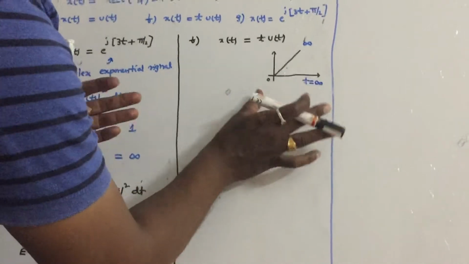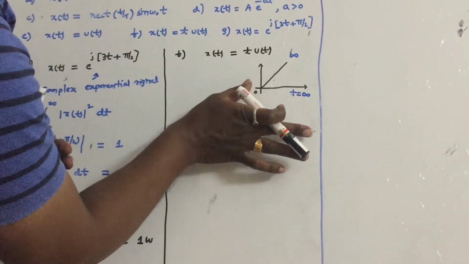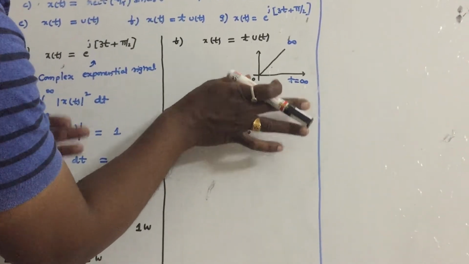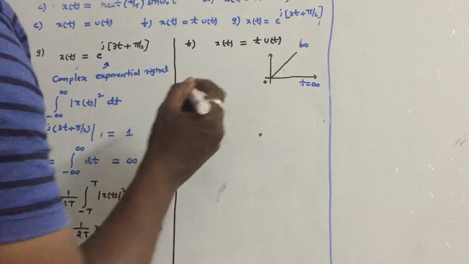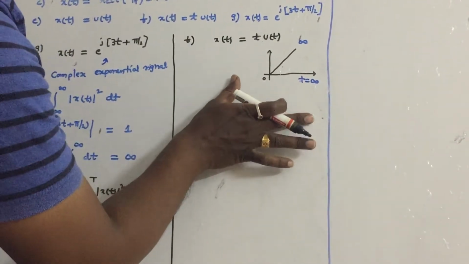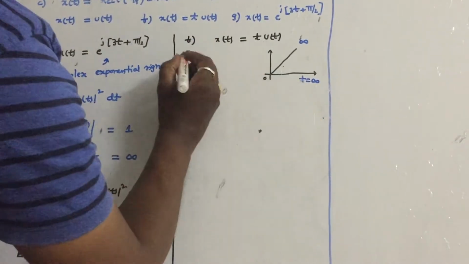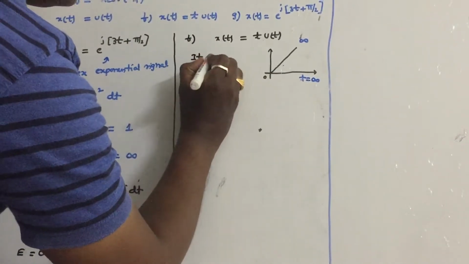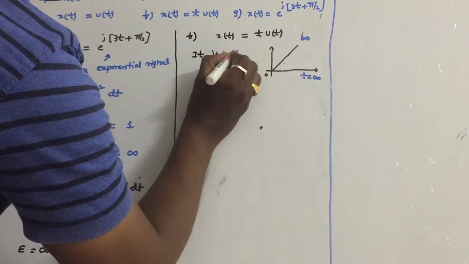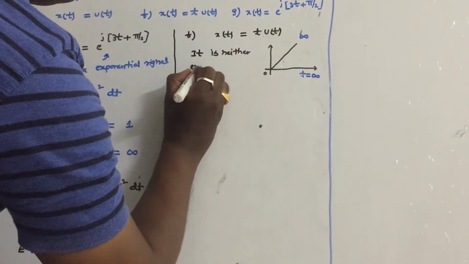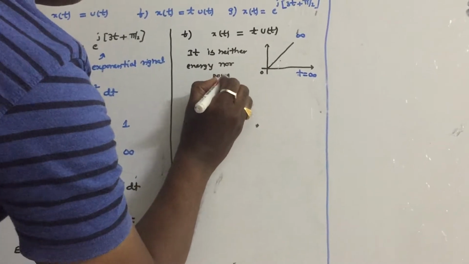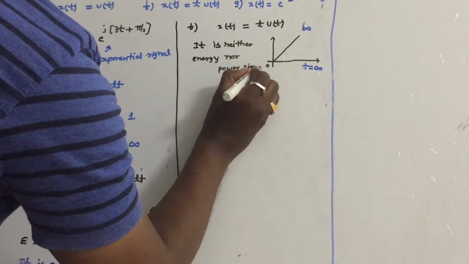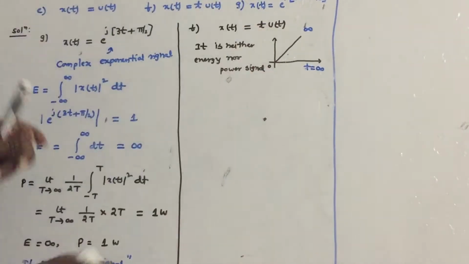So that means it is not a time limited, finite duration signal. And one more case is that at t equal to infinity, the amplitude is becoming infinity. So therefore it is neither an energy signal nor a power signal. It is a very, very important case. It is neither energy nor power signal. Same case for t square into u of t.